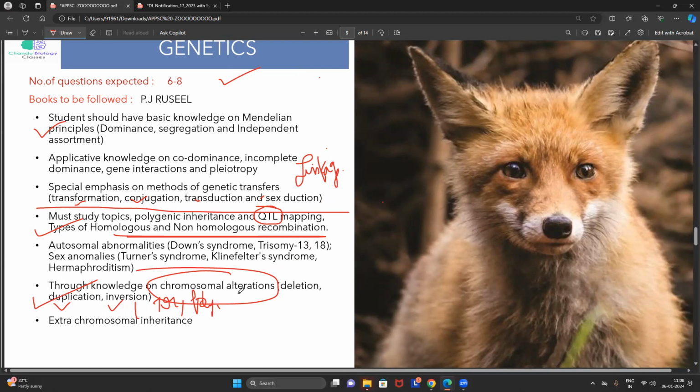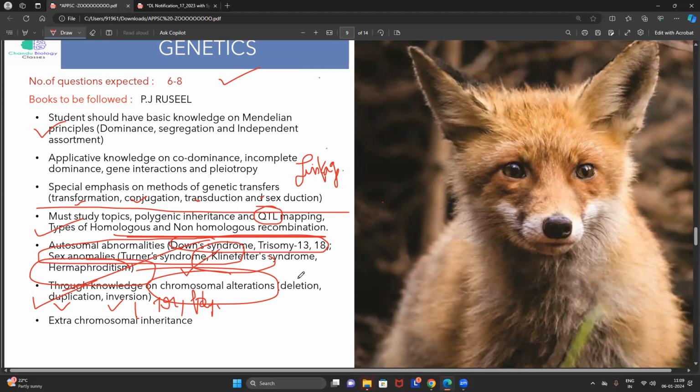And your luck is that in botany they have not mentioned the specific diseases actually. But in zoology, they mentioned specific diseases: Down syndrome, trisomy, Turner syndrome, Klinefelter's, hermaphroditism. And we will read some more diseases. Since they have mentioned them specifically, friends, if you focus on these diseases, that is 100% sufficient.